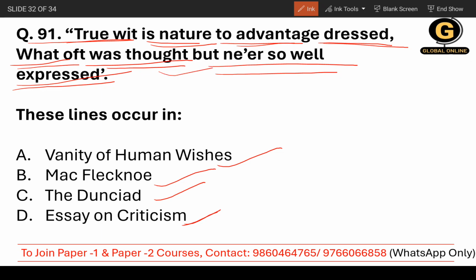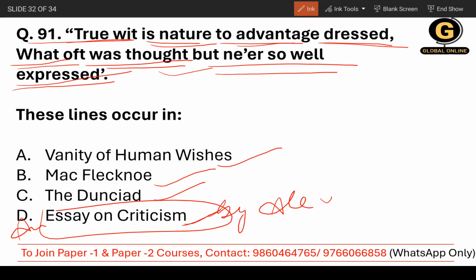These are the lines from Essay on Criticism, which was of course written by Alexander Pope. Slip of tongue, it happened. The correct answer is D.